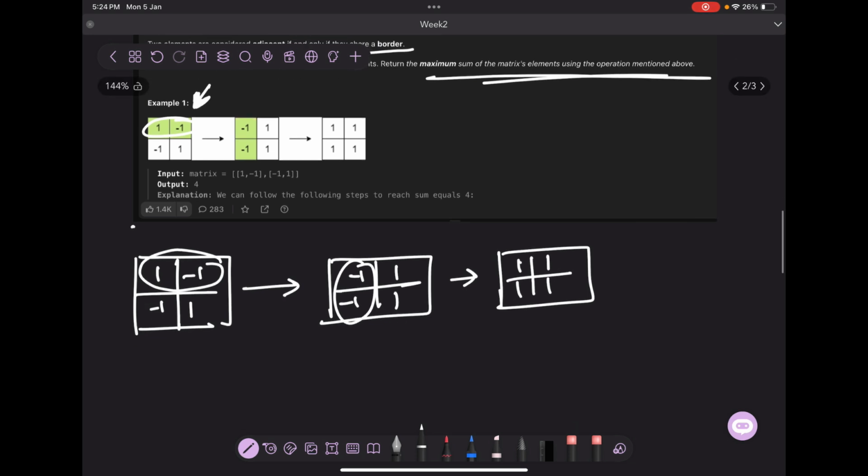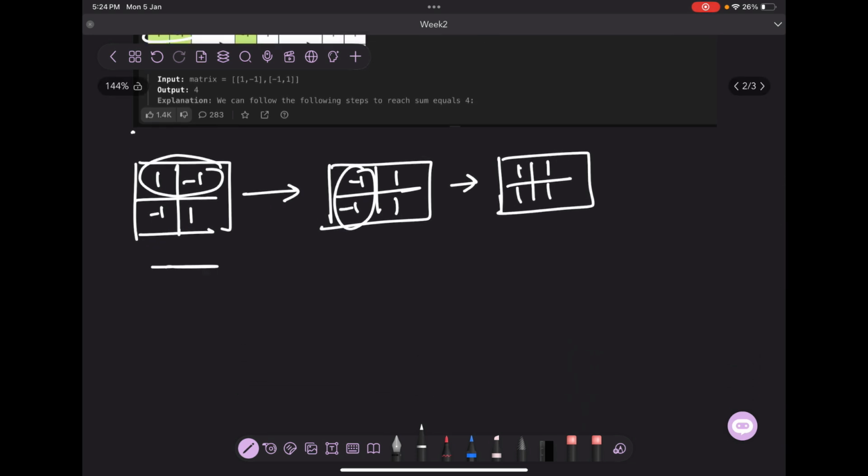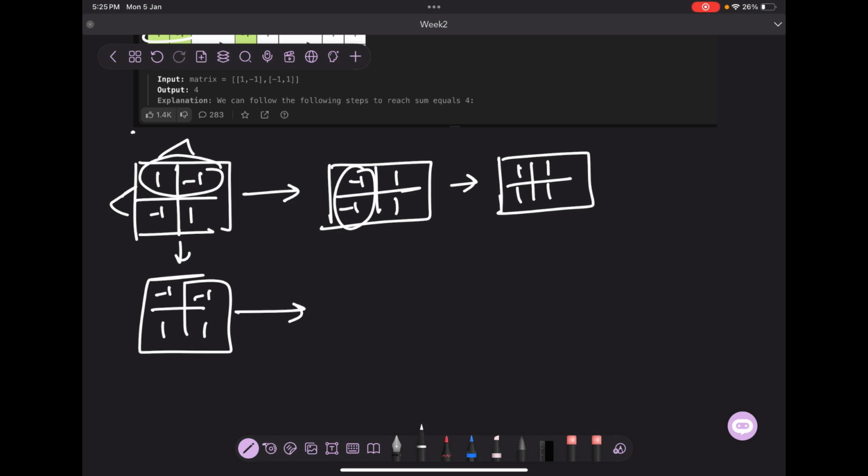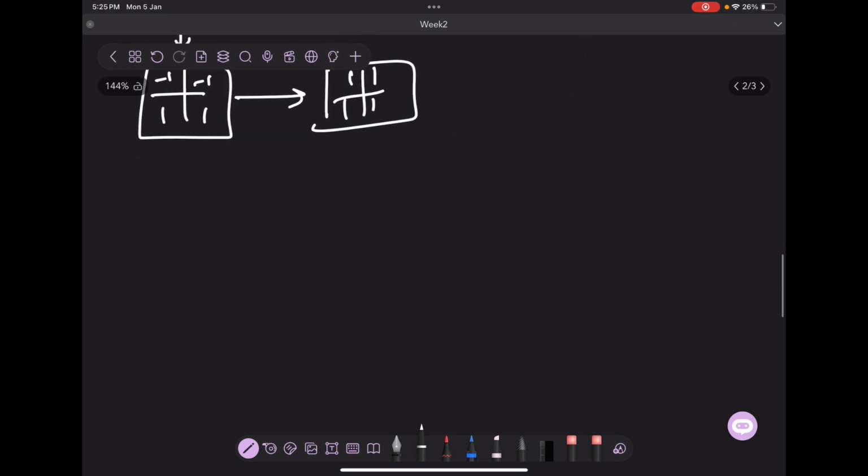You might be confused, where do I exactly start? I could have just gone this way also. Rather than starting from these two, let us start from these two. The grid would become -1, 1, -1, 1. And then I can just multiply these two, and this would be 1, 1, 1, 1. So essentially what I'm trying to do is eliminate all negatives here. And then the question arises, can I eliminate all negatives? Is it possible in every grid?